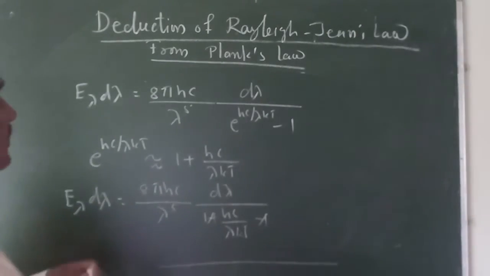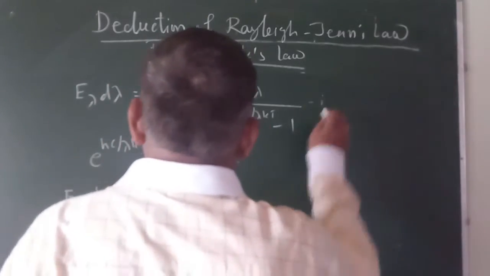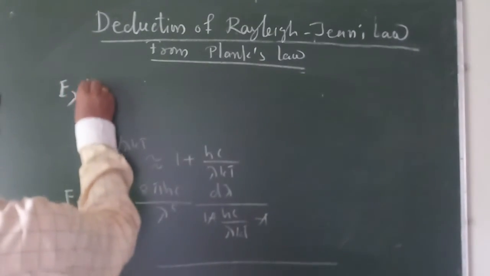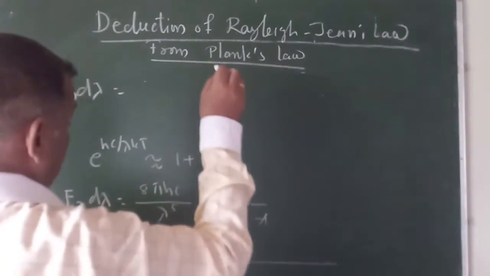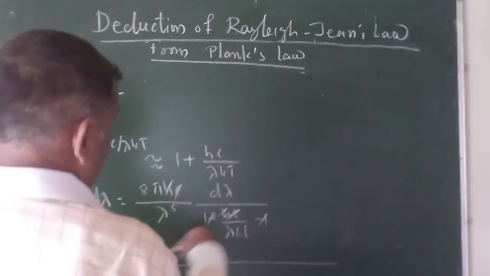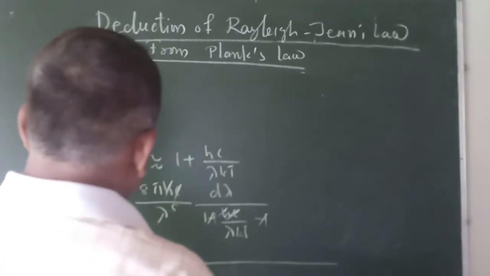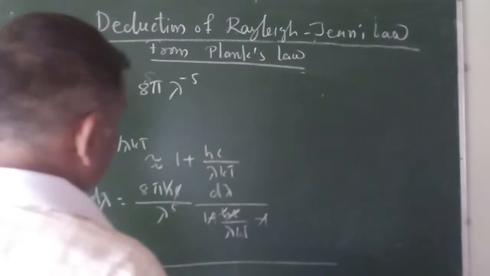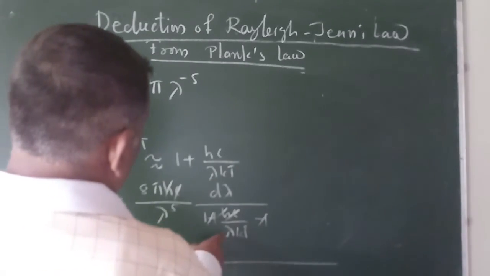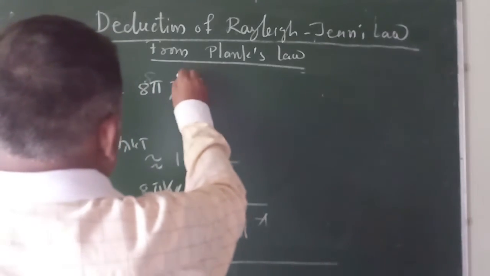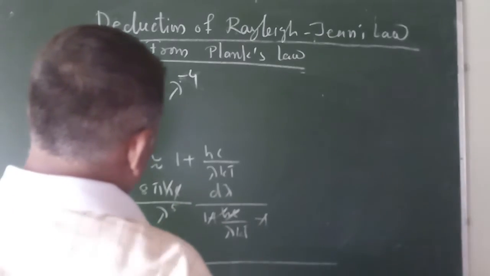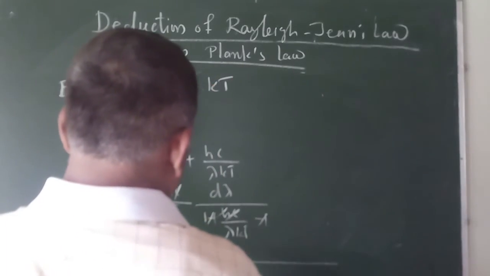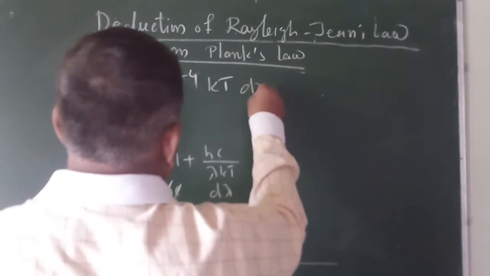So the above equation becomes E lambda d lambda equal to, here hc gets cancelled, so again 8 pi lambda raised to minus 4, kT goes up, into d lambda.